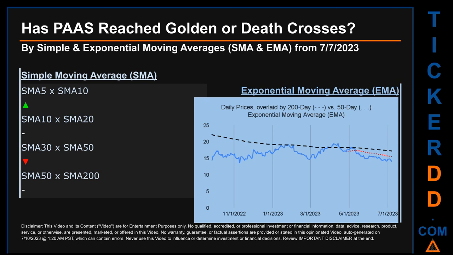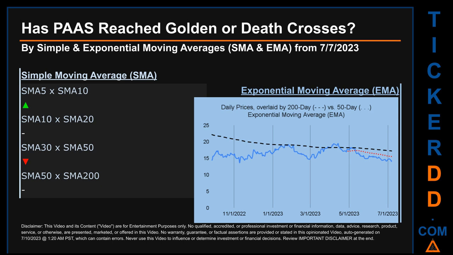It appears when a ticker's short-term moving average crosses above its long-term average. Vice versa, a death cross is a bearish signal when the short-term crosses below its long-term moving average. For our opinionated analysis of third-party and abstracted data, we decided to look at both simple moving average, SMA, and exponential moving average, EMA. The latter calculates moving average by giving more weighting to recent prices.